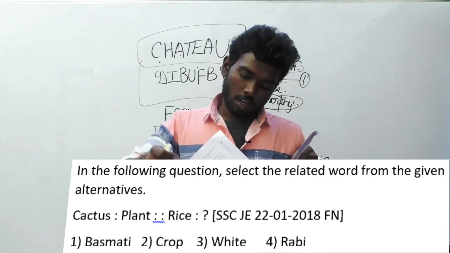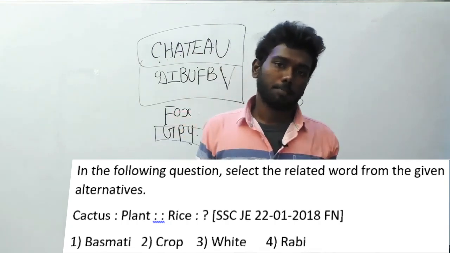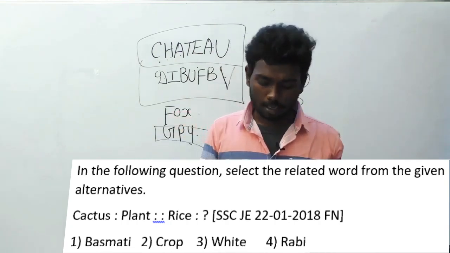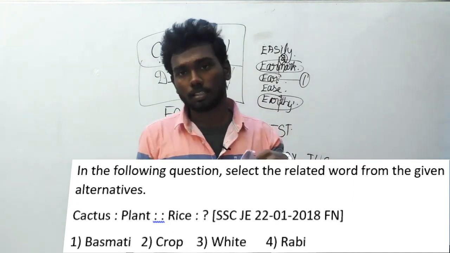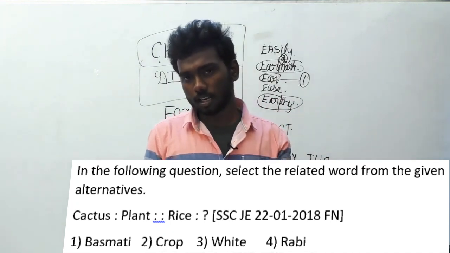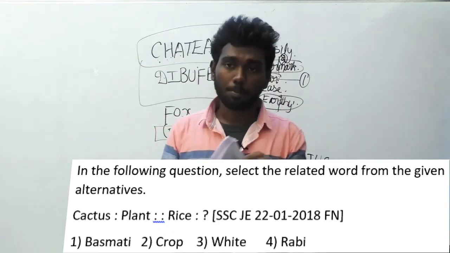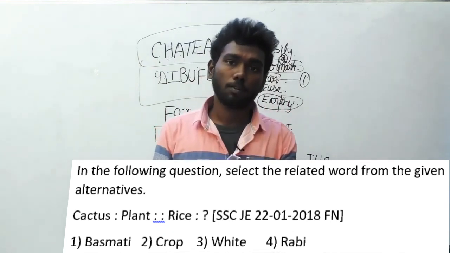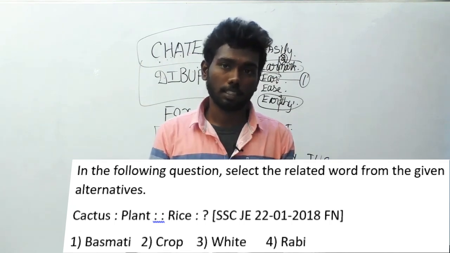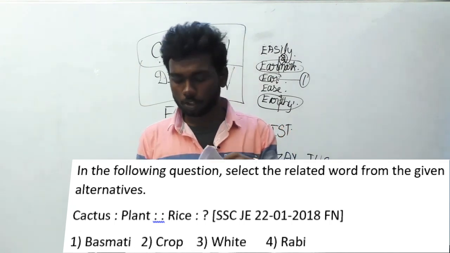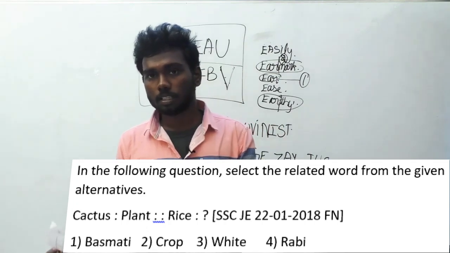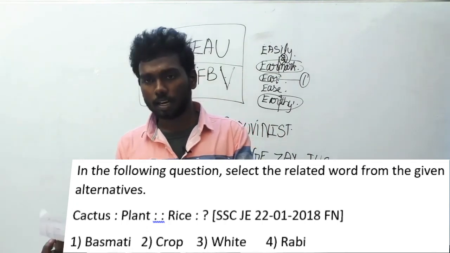So what is the relation between cactus and plant? Cactus is a type of plant. In the same way, what is rice? Basmati is a brand of rice. It is not a type of rice. Actually, it is a brand. There is a difference between brand and type. You must search in the same way for rice.